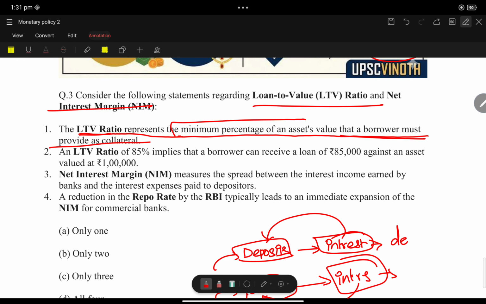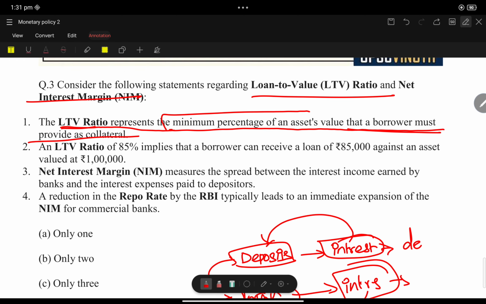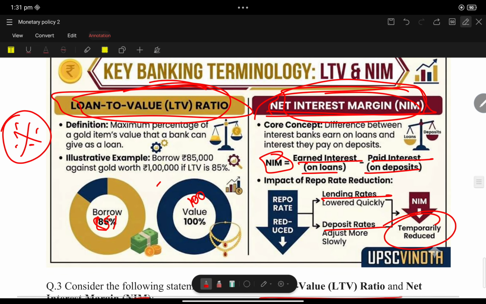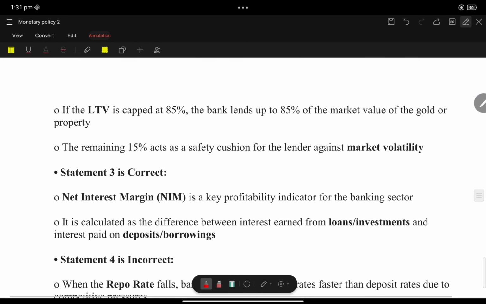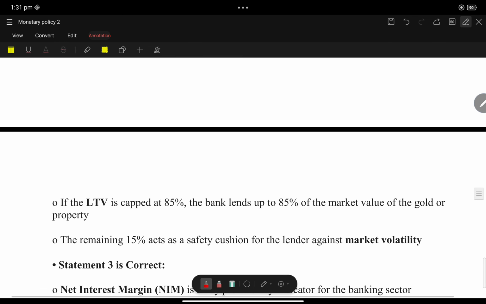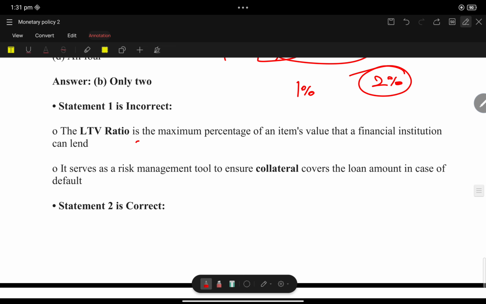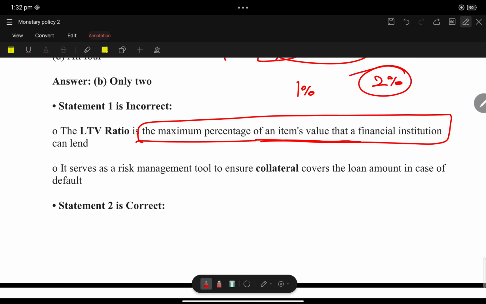See, statement 1 is totally incorrect. They are saying minimum percentage of asset. No. What is the LTV ratio? LTV ratio is the maximum percentage of an item's value, not the minimum percentage. That is 85%, the maximum percentage of item value that a financial institution can lend.